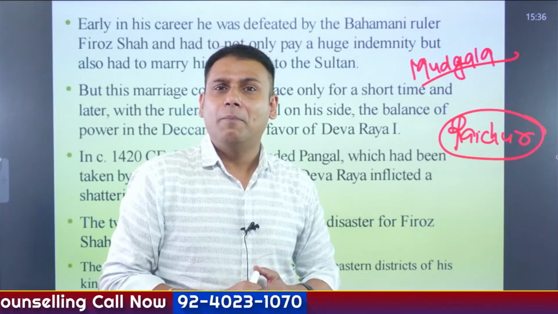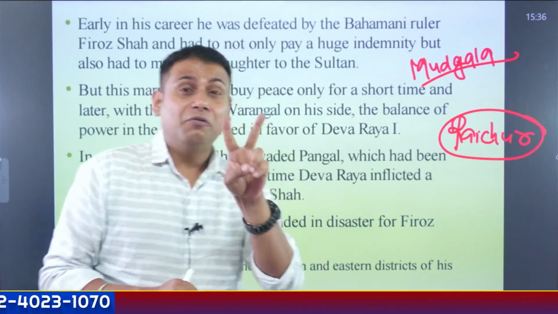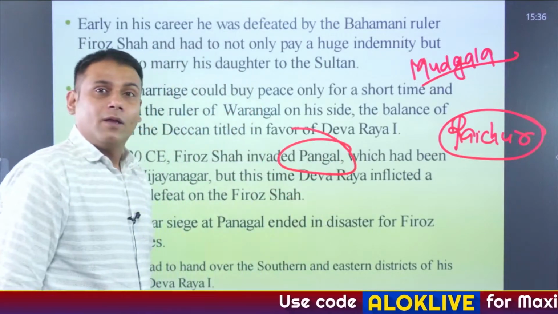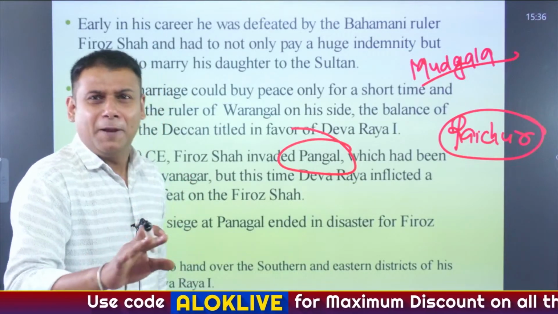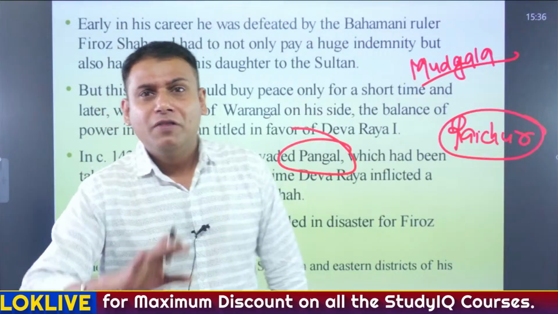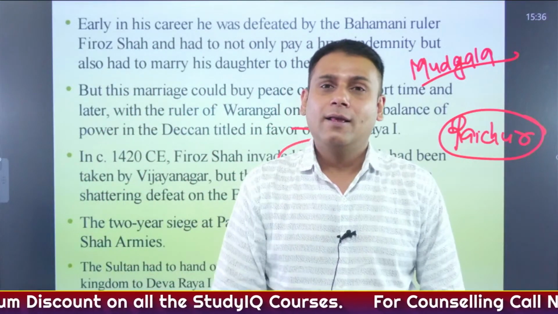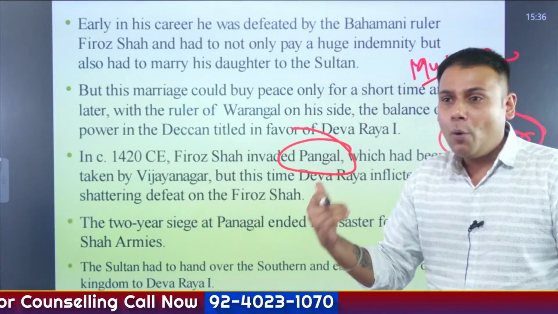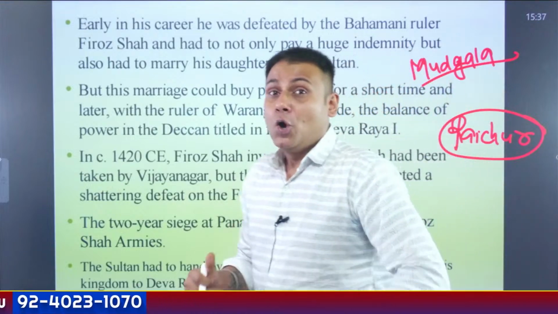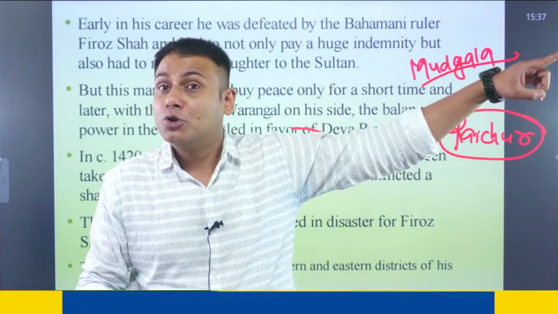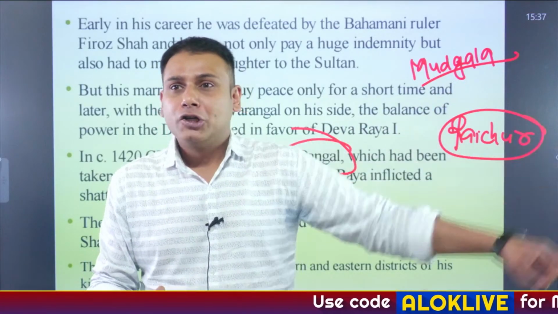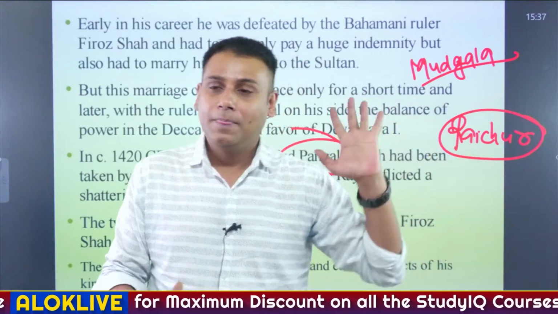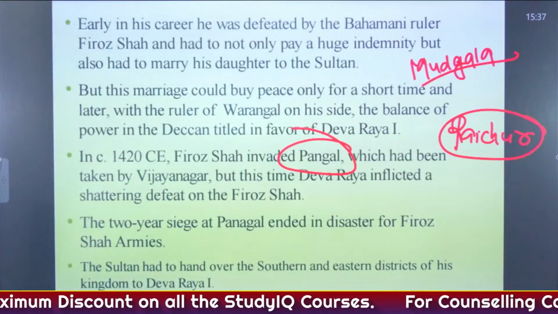This is an opportunity for me because continuously there is a siege for 2 years in the region around Panagal. And Panagal, this region is located in Telangana. Firoz Shah's army is thwarted. With the passage of time, the morale of these people is declining. This is an opportunity to regain the lost territories. And now it is said that Deva Raya I, who had initially lost the territories in the region of Raichur Doab to Firoz Shah, saw this as an opportunity and occupied these territories back again. Okay? So this was majorly about Deva Raya I.